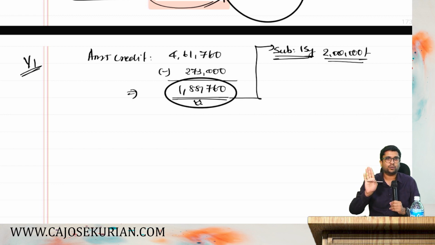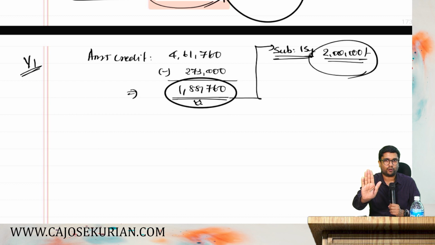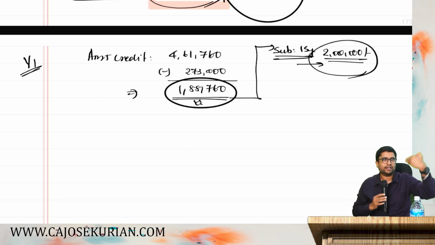In examination, you are not supposed to do any round off. To simplify the example, I am rounding 188,760 to 2 lakh, only for making the example simple. In the examination problem, please don't do any round off. So 2 lakh is the AMT credit that we are carrying forward.